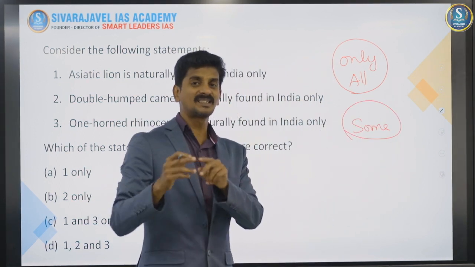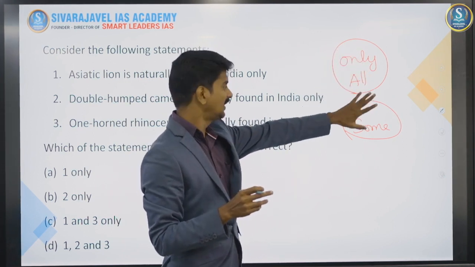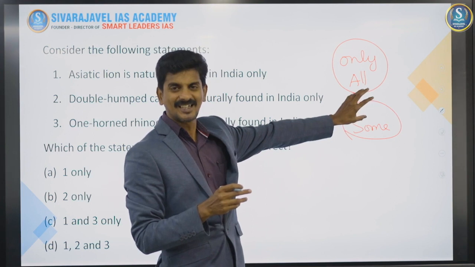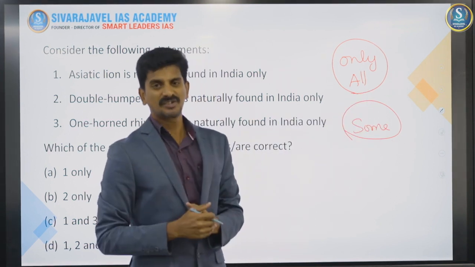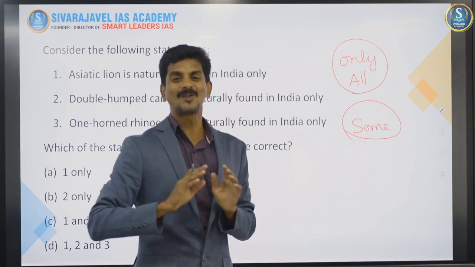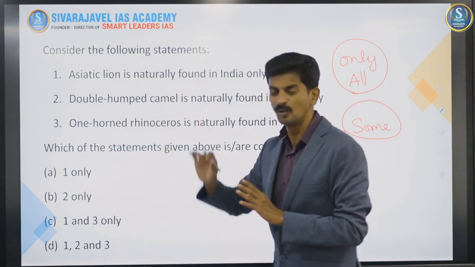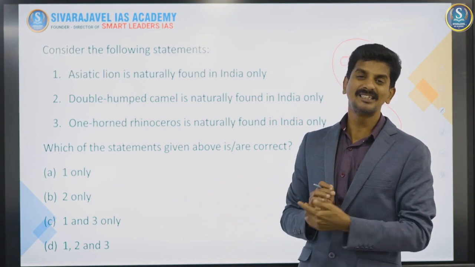Remember, I would like to re-emphasize it again here. Whenever only or all comes, it is usually thought to be wrong. This is Aristotelian logic. When you apply that, when some comes, it seems to be correct. But remember, you have to use it with pepper. You have to use it sparingly, not always. A good example is this question. UPSC knows this and they strike at this guessing strategy used by the students.